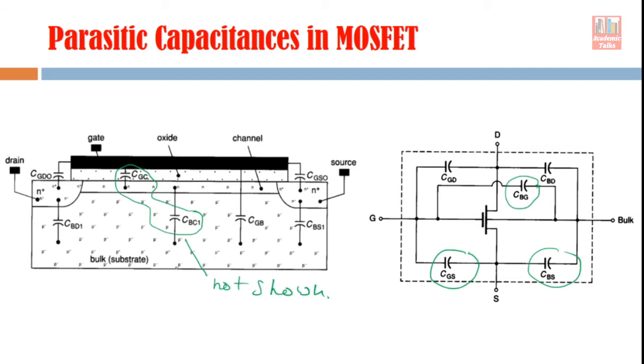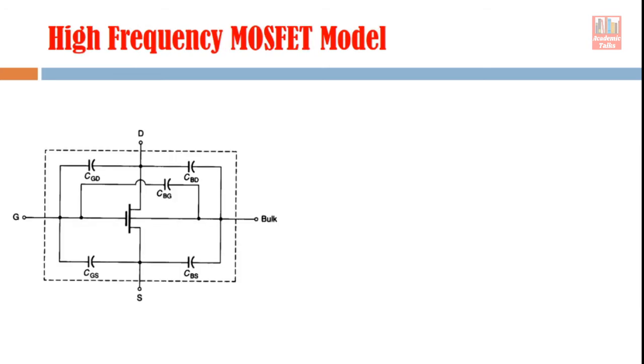Now let's move to the equivalent circuit part. How will these capacitive components be represented in the equivalent circuit? We will start with this particular part, because these capacitances have already been indicated in this MOS device symbol.